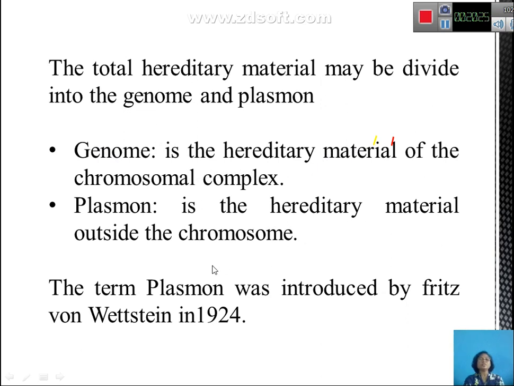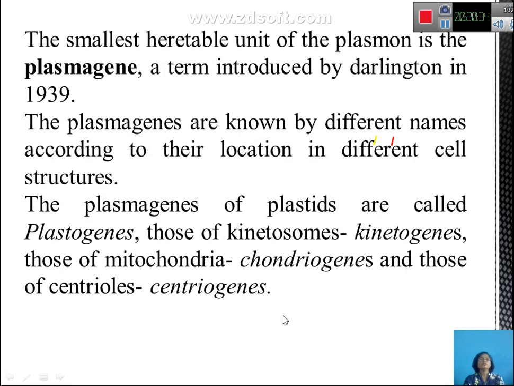The term plasmon was introduced by Fritz von Wettstein in 1924. Then, as you know, when you call it a plasmon, they have their own genes, and this gene is termed plasma gene, which was coined by Darlington in 1939.